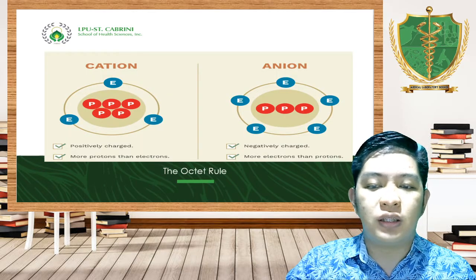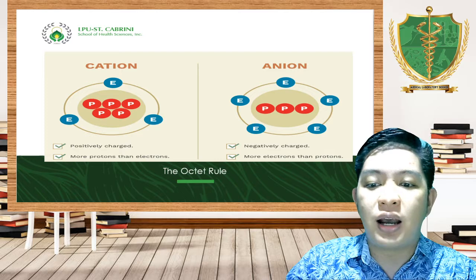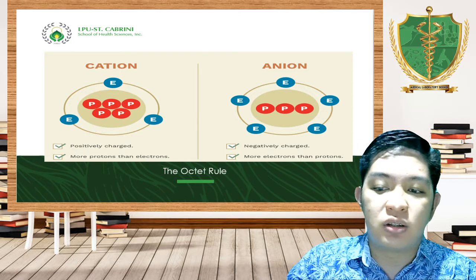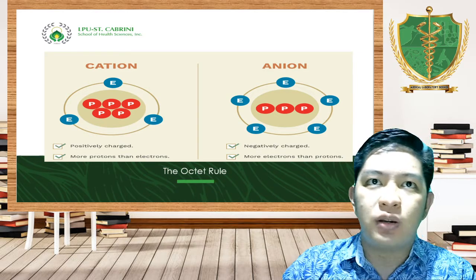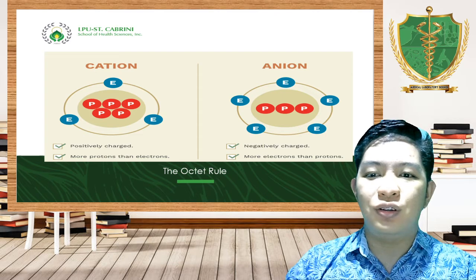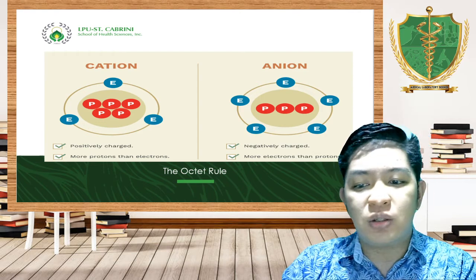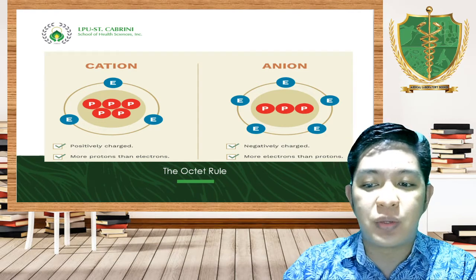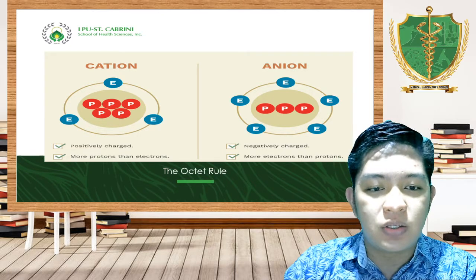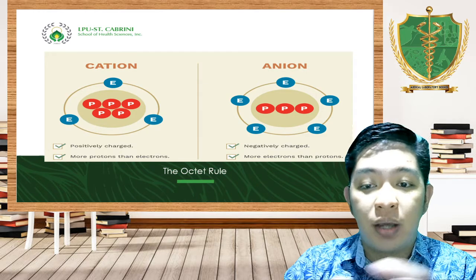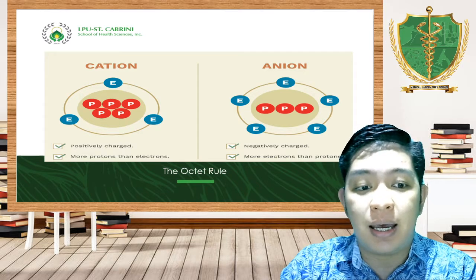In the octet rule, the tendency of group 1A to 7A elements is to react in a way that will achieve an electron configuration of 8 valence electrons. That's the principle of the octet rule, to be stable. Now, we have what we call cations and anions. An atom that loses one or more electrons becomes positively charged, and that is what we call a cation. An anion is the one who gains or accepts one or more electrons, thus it gives the name anions.